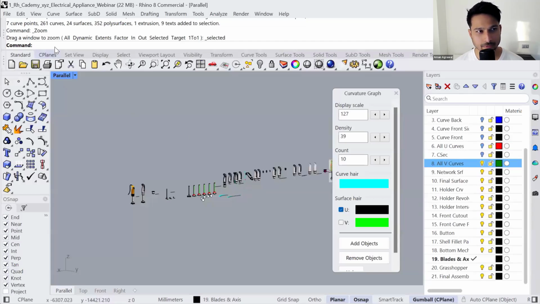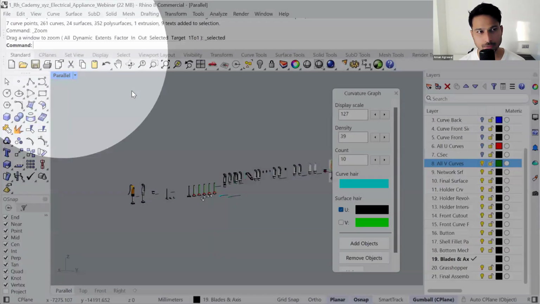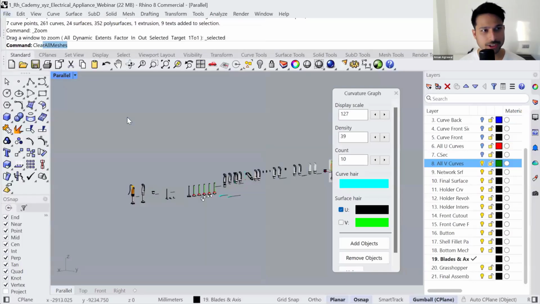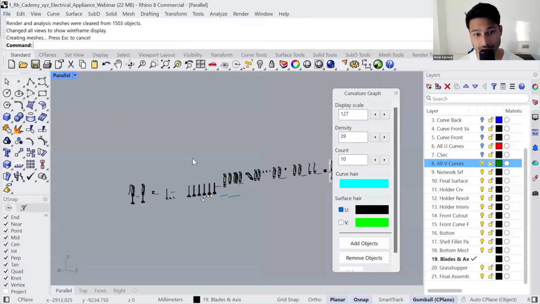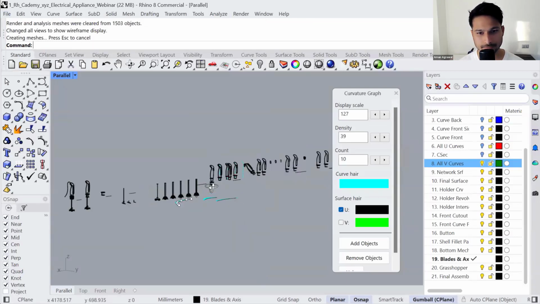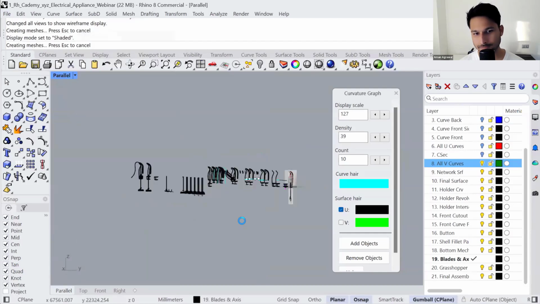But there is a command in Rhino called clear all meshes, which is literally what happens when you run save small. So when you run clear all meshes, it clears the mesh cache, which helps you reduce the file size drastically. So that's your way to create a compact file.